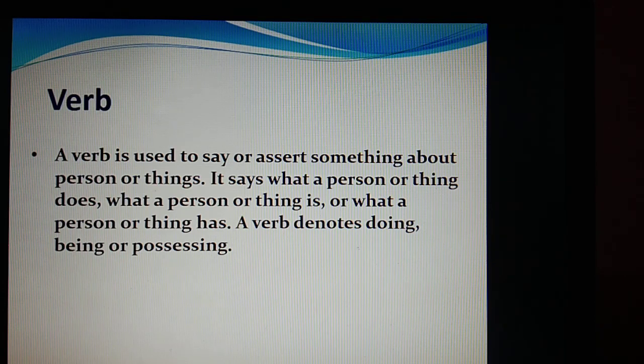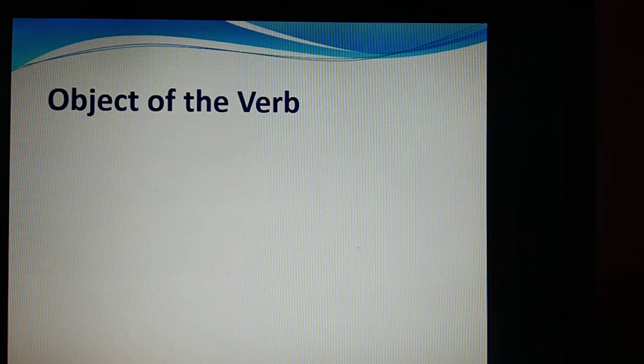It says what a person or thing does, what a person or thing is, or what a person or thing has. So we come to learn three things when we use a verb: what the person or thing does, what the person or thing is, and what a person or thing has. So a verb denotes doing, being, or possessing simultaneously. Doing means what a person or thing does. By being we understand what the person or thing is, and by possessing we understand what a person or thing has.